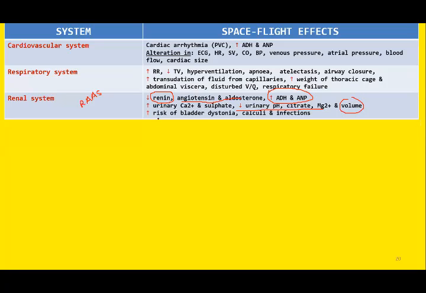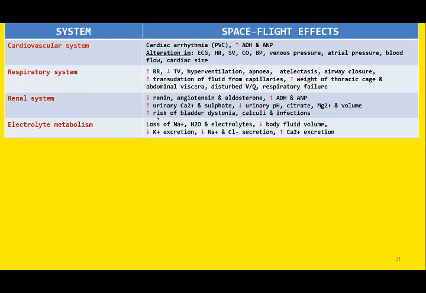So due to this calcium and citrate disturbance, there is increased risk of calculi or stone formation or bladder dystonia during space flight. So loss of sodium and water electrolytes are there, and decrease in the body fluid volume is there. We have discussed that calcium excretion is increased in response to bone demineralization.